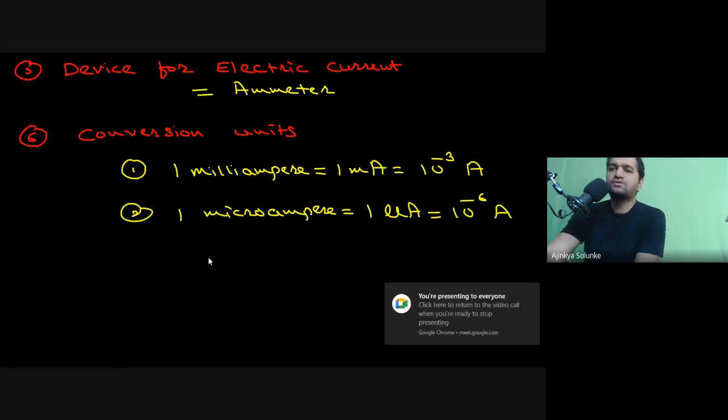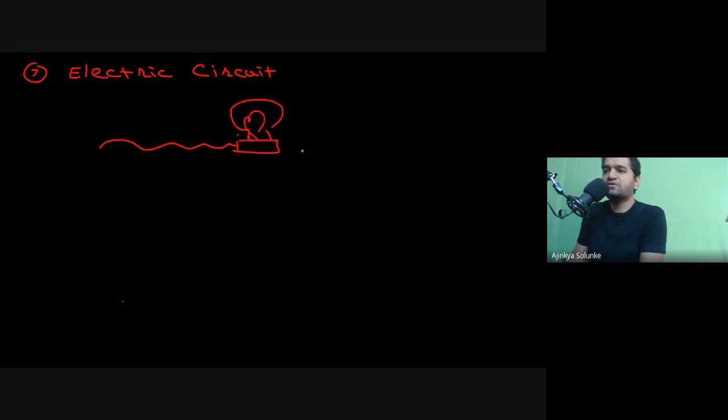Okay, so what we'll do now is we will have a new definition about electric circuit. What exactly is an electric circuit? Before we proceed, can you tell me, suppose I have a wire like this, and I have connected a bulb to this, and I have connected this back to my socket, for example, my battery.